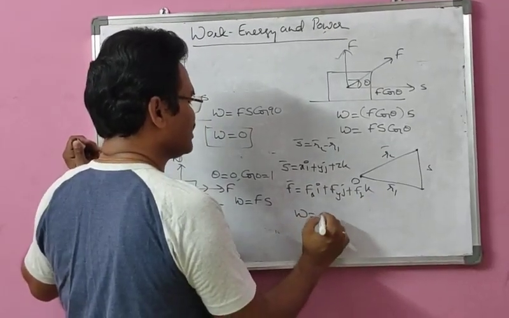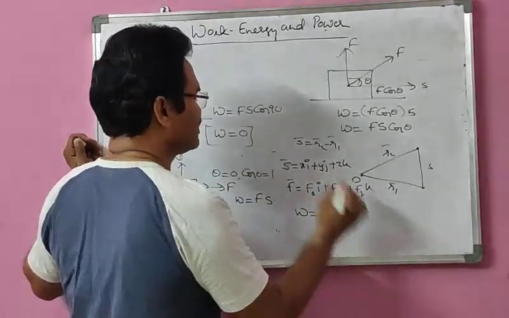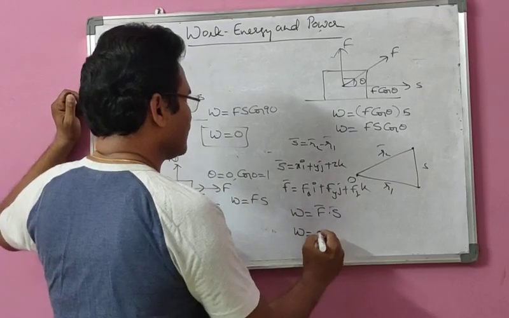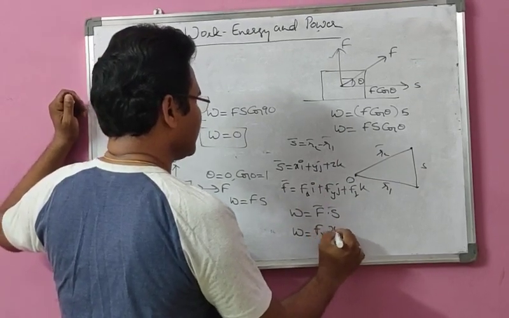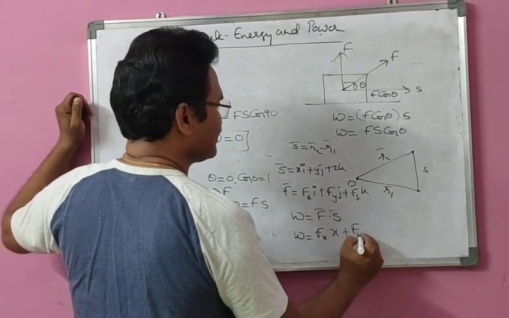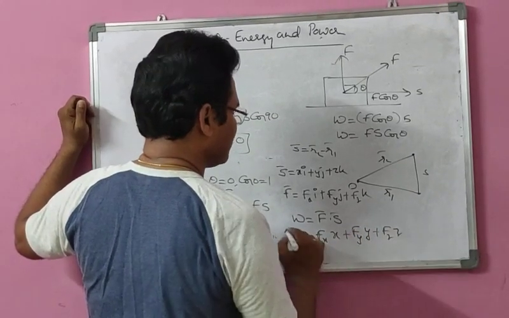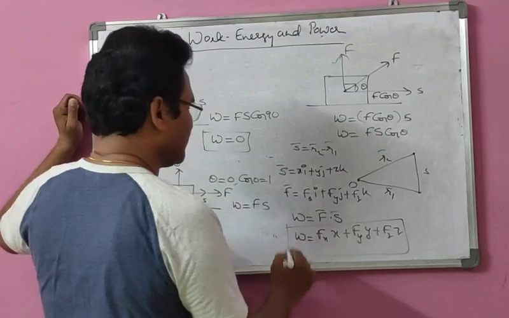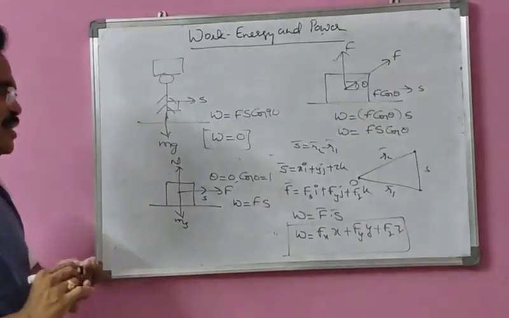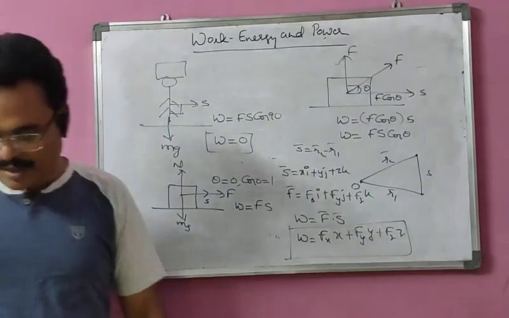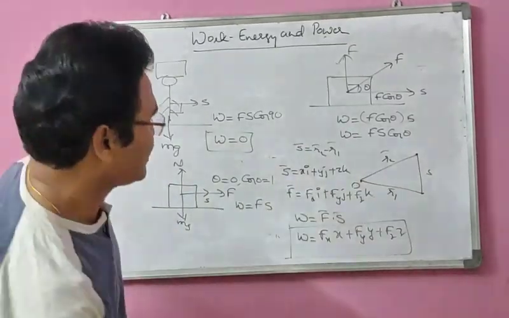Then the work done, because it is a dot product of the two vectors, we are going to get W equals Fx x plus Fy y plus Fz z. So in this way, we can calculate the work done formula in the case of vector notation. Okay, so this is the work done in different cases here, right?